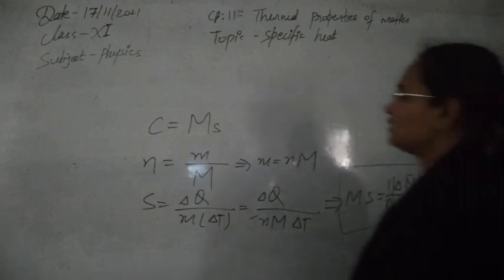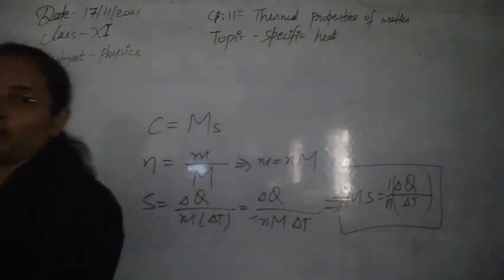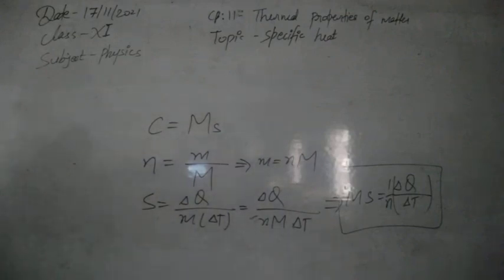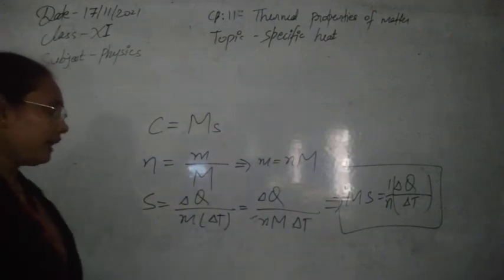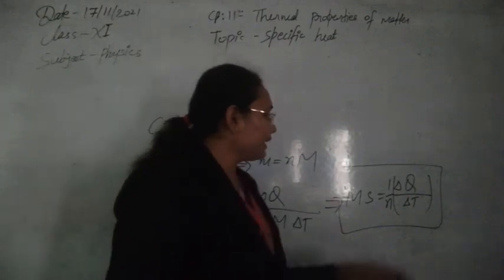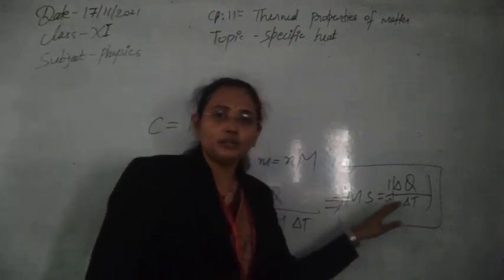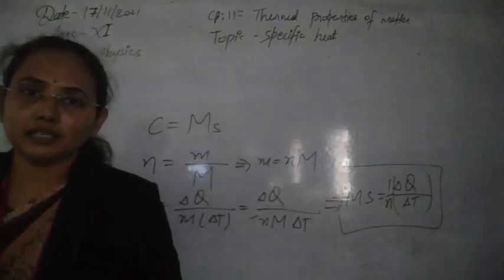So this is the molar heat capacity of any system, which we can calculate easily as the rate of change of heat per degree Celsius per number of moles present in the system.